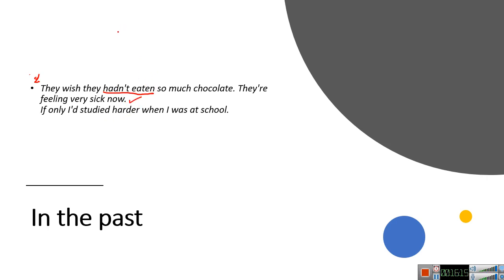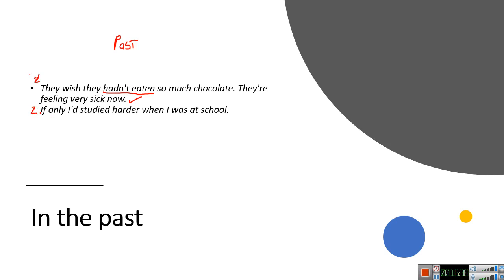That's how we know we're talking about a past action, because it's something you wish you had changed in the past. You already ate the chocolate. You cannot change that in the present. But you can think that, well, if I had done that differently, I would have different results.